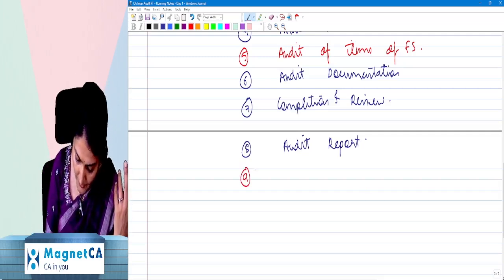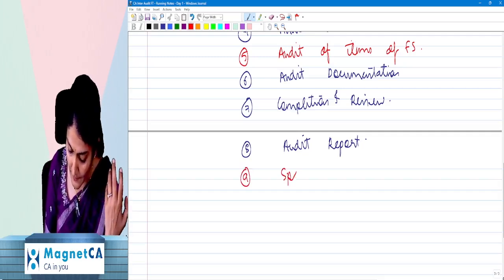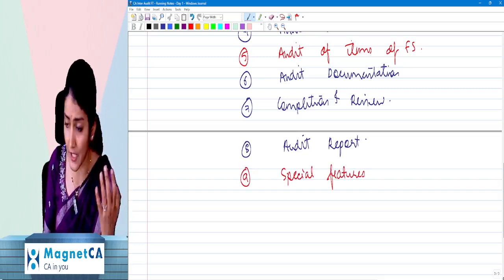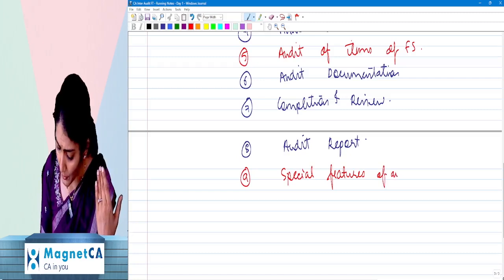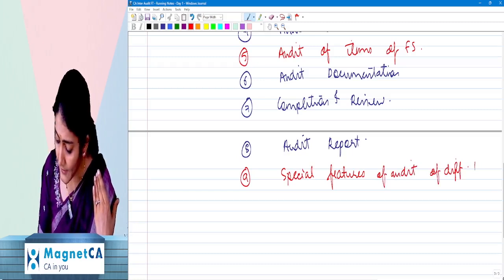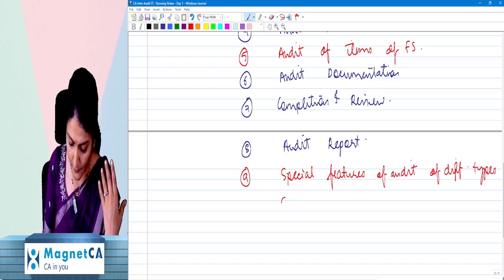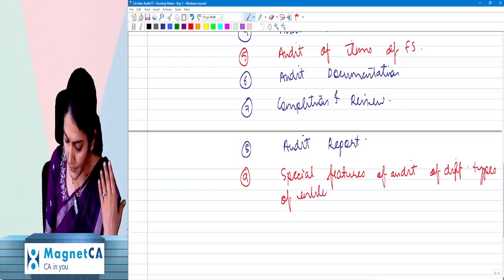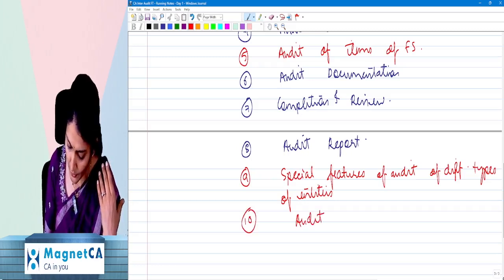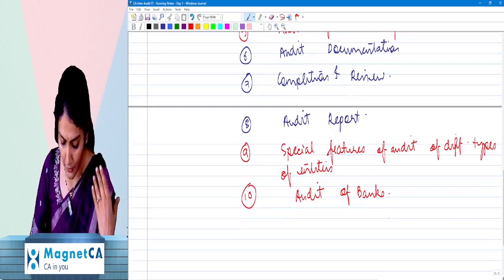Then after that, chapter number 9, which is regarding the special features of the audit, or the special aspects of the audit of different types of entities, right? So we have 14 different types of entities which we are going to talk about auditing in this particular chapter. Then a dedicated chapter for the audit of the banks, right? Then a dedicated chapter for the audit of the banks.